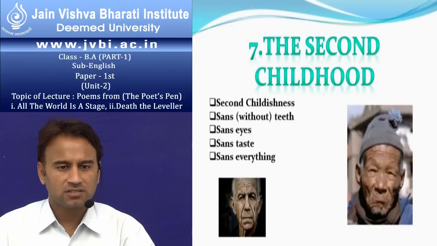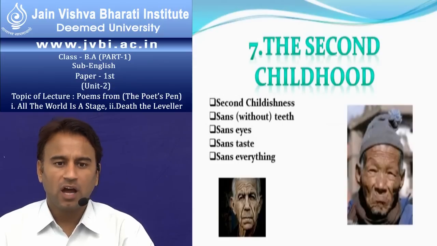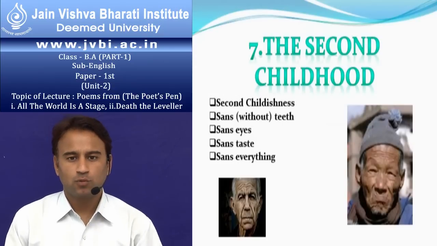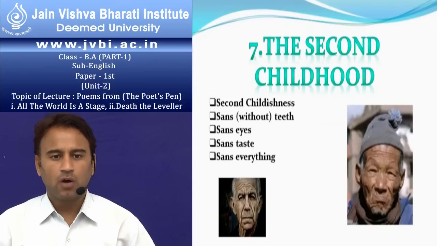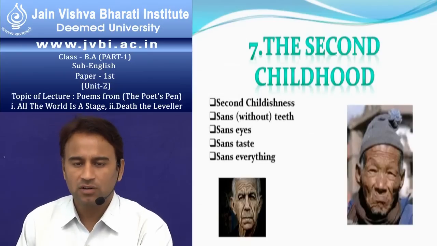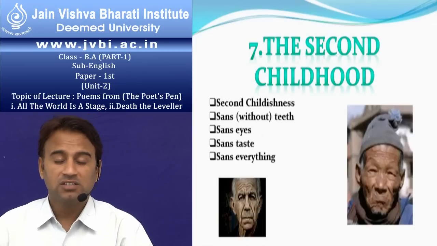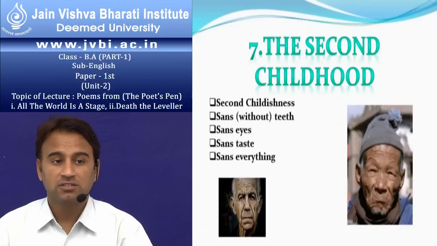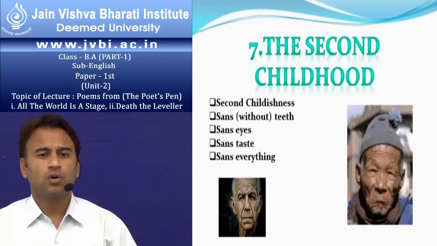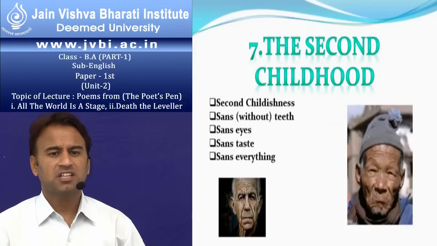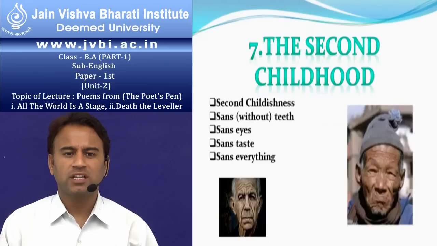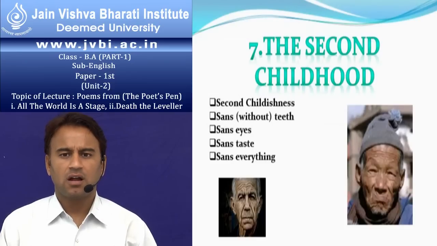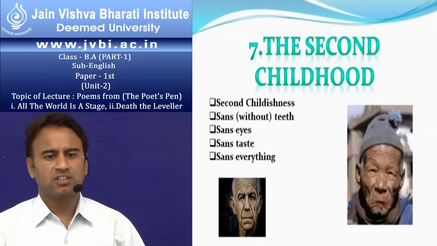Second, childishness. Because we love ice creams and sweets in the age of a child. Now this is called the second childhood, because in this age also people love to eat ice creams and sweets. And he has no teeth in his mouth, the eyesight has become very poor, he cannot recognize anyone, and there is no taste on his tongue.